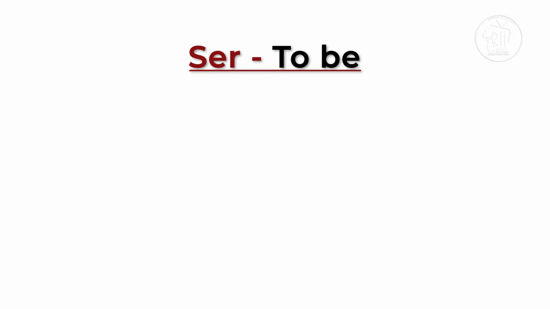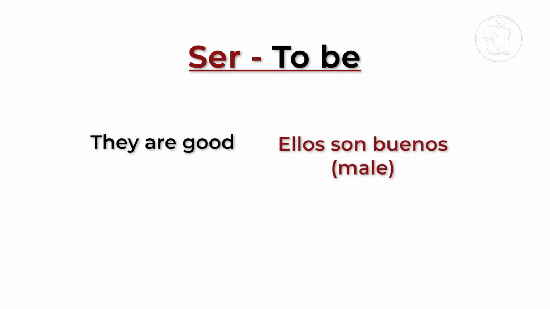Let's say we want to refer to our friends. We want to say, they are good. In Spanish, we say, ellos son buenos. Remember, ellos is used for groups of only boys or a mixture of boys and girls. So, ellos son buenos. They are good. Repeat that. Ellos son buenos. And for groups where there are only girls, we say ellas son buenas.